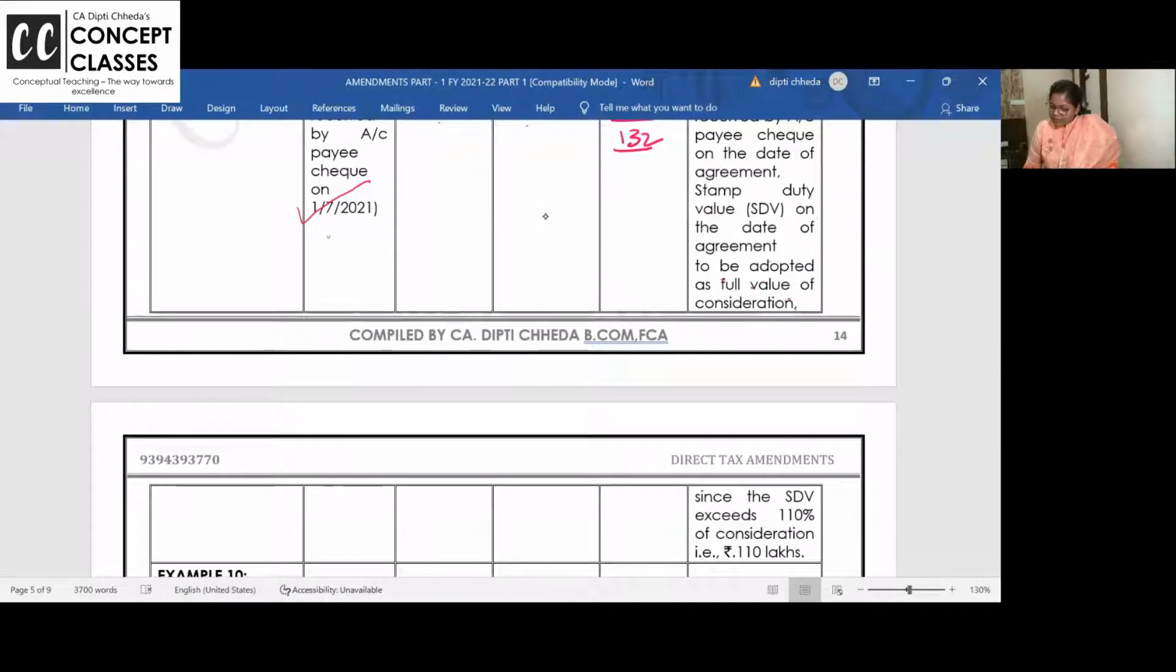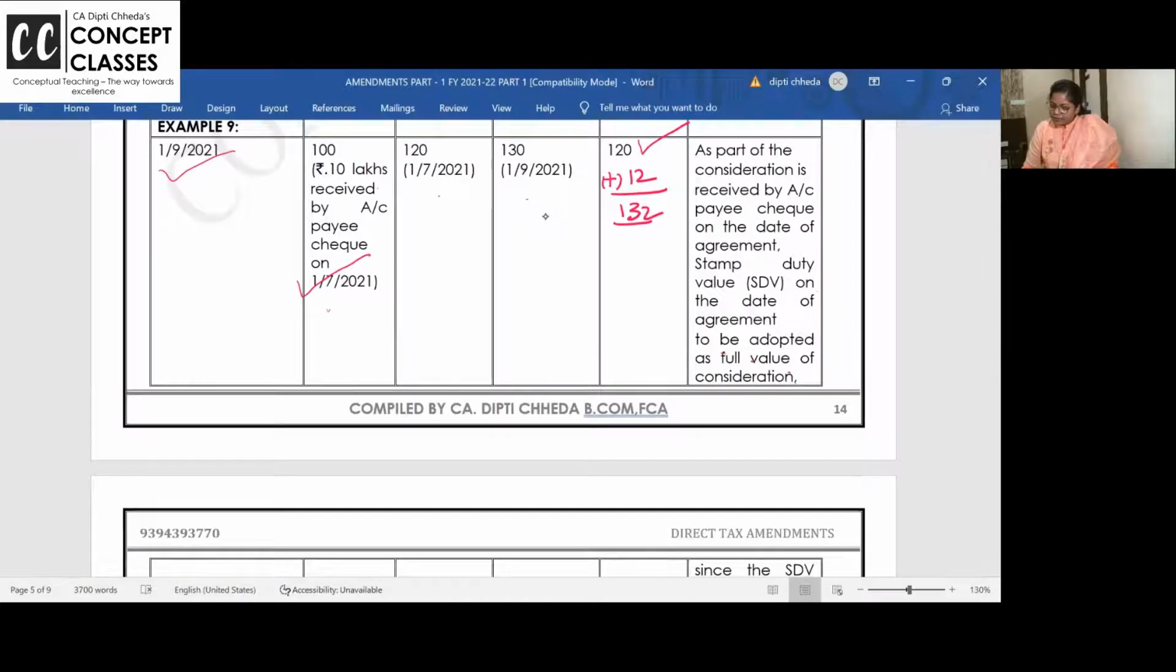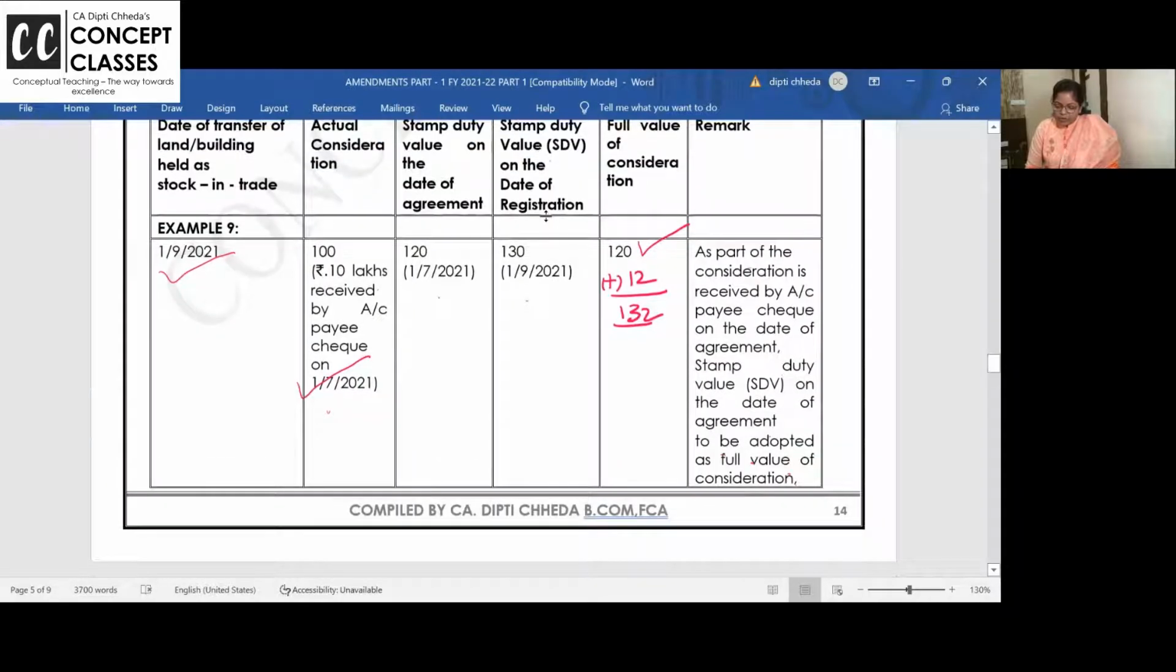Since the stamp duty value... As a part of consideration by account payee check, part payment is received, 10 lakh. So actual consideration में part payment तो आ गया, so we should take the stamp duty value on the date of the agreement and not the stamp duty value on the date of the registration because part payment has come.